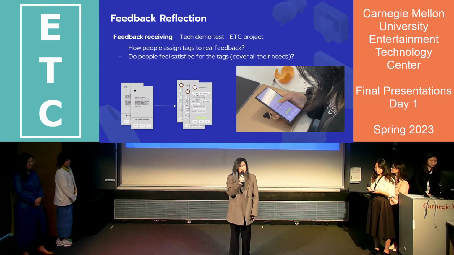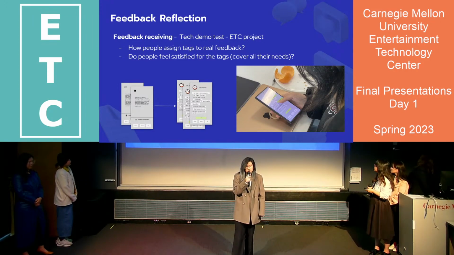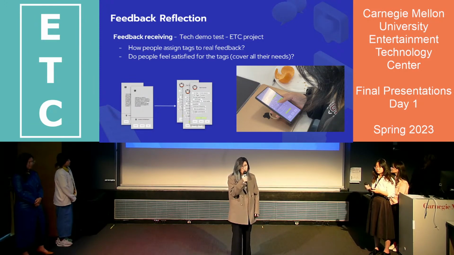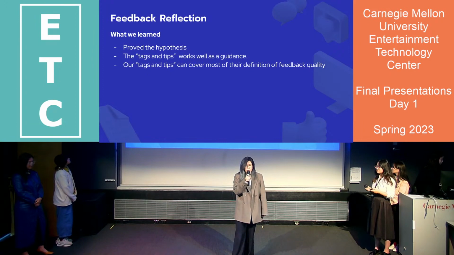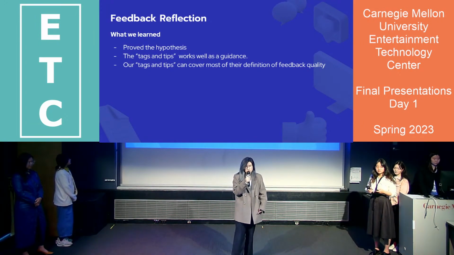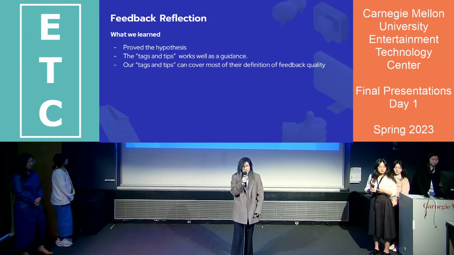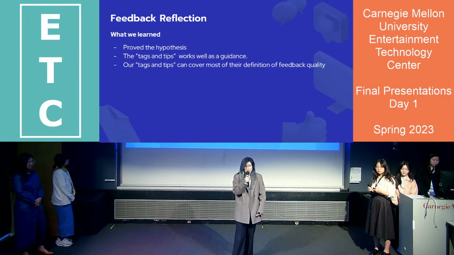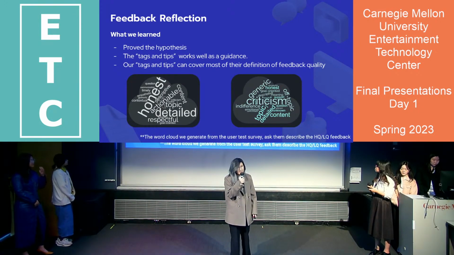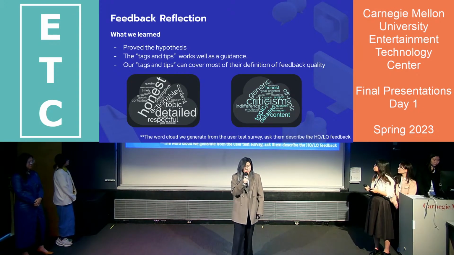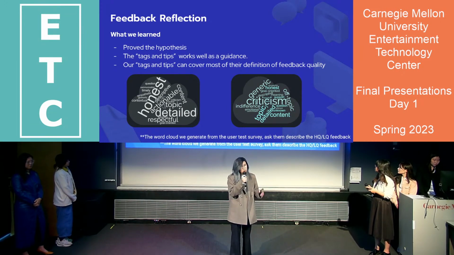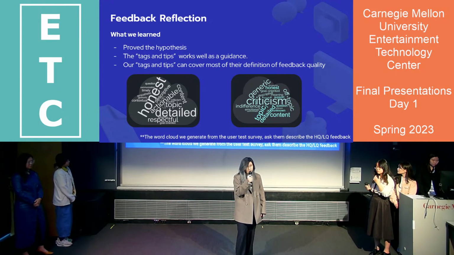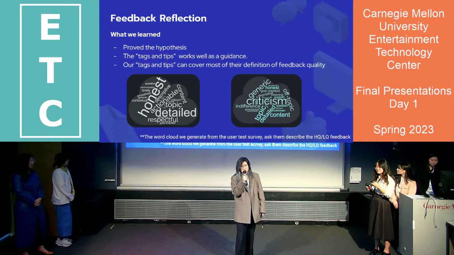has already been introduced. Besides that, we also tested how the user assigns tags to real feedback and how the tags cover users' needs for the feedback reflection. So through those tags, we found that the participants could better understand and utilize those feedback. And the tag and tip system could work as guidance and help them give better feedback. We're also glad that tags cover most of the user definition of feedback quality. Those are two word clouds showing the tags participants used to describe high quality and low quality feedback in the user testing session.